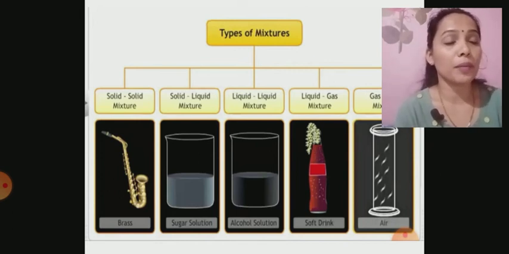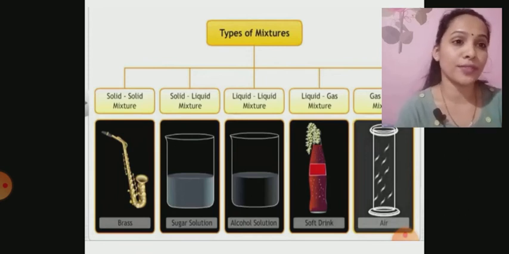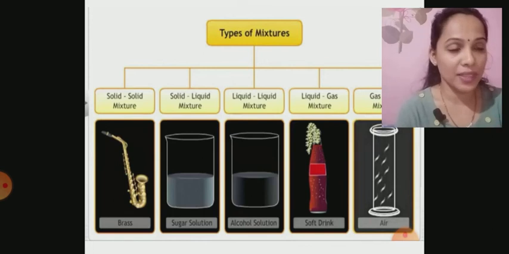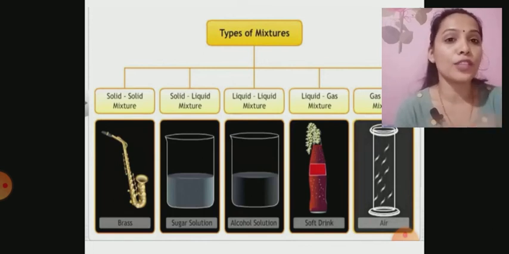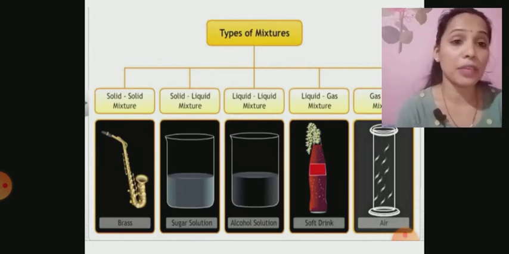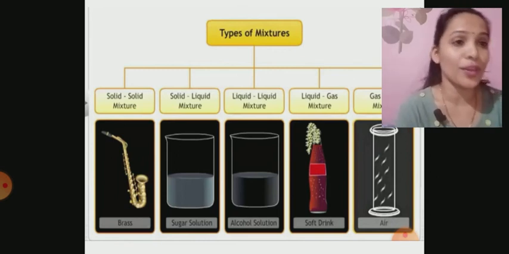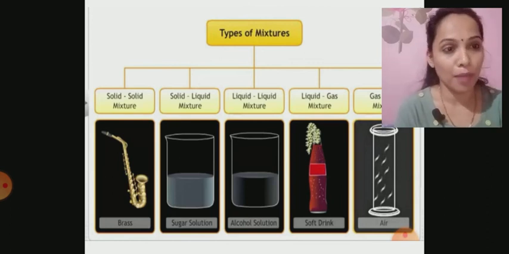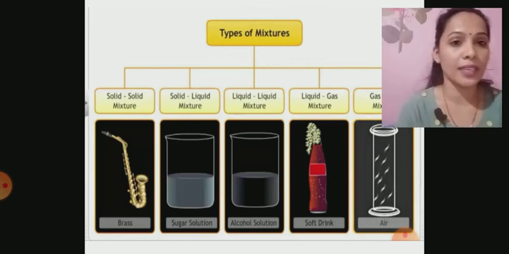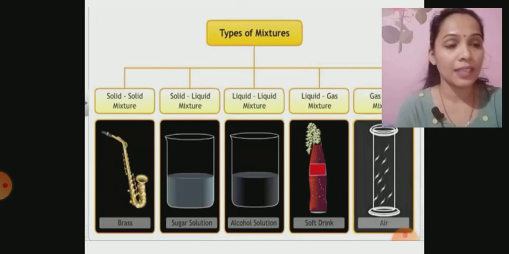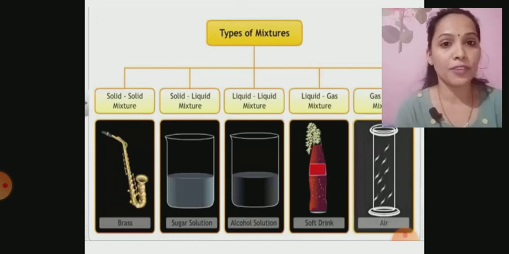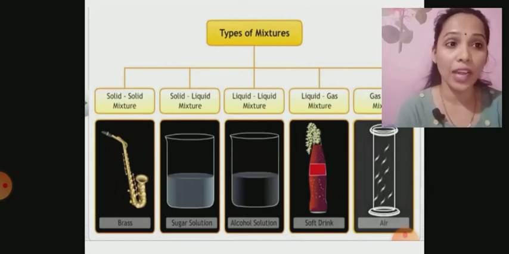I told you, based on the state of matter of the constituent substances which are mixed with each other, it can be a solid mixture, solid liquid mixture, liquid mixture, liquid gas mixture, gas and gas mixture also, and I had given you examples also. But you can see it in the picture so that it gets fixed in your mind. So, you can see the first one, solid and solid mixture, an alloy, that is brass, which is made up of zinc and copper combination.